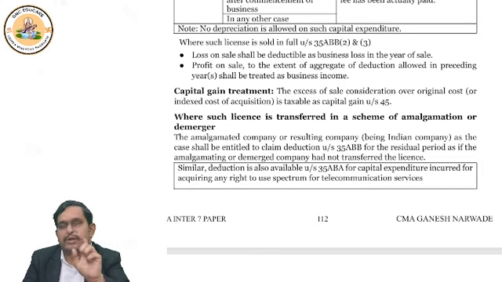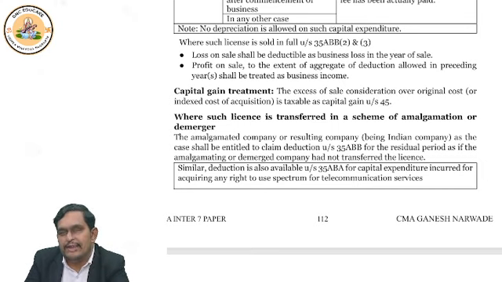Suppose you sold for less than the WDV, the balance, then you are making a loss. You sold the whole license for a loss. It's a business loss. If you sold for more than WDV up to original cost, that is business income. If the sale price is more than original cost, the excess of sale price over original cost is capital gain income.